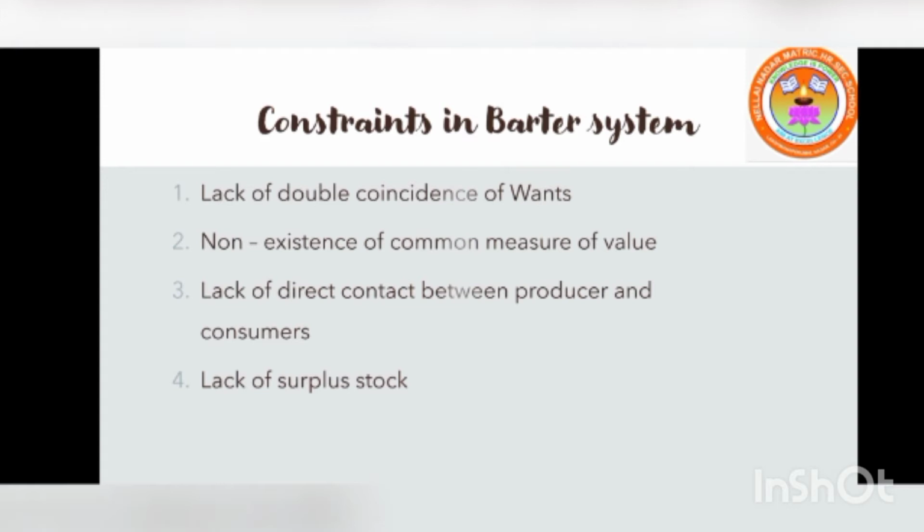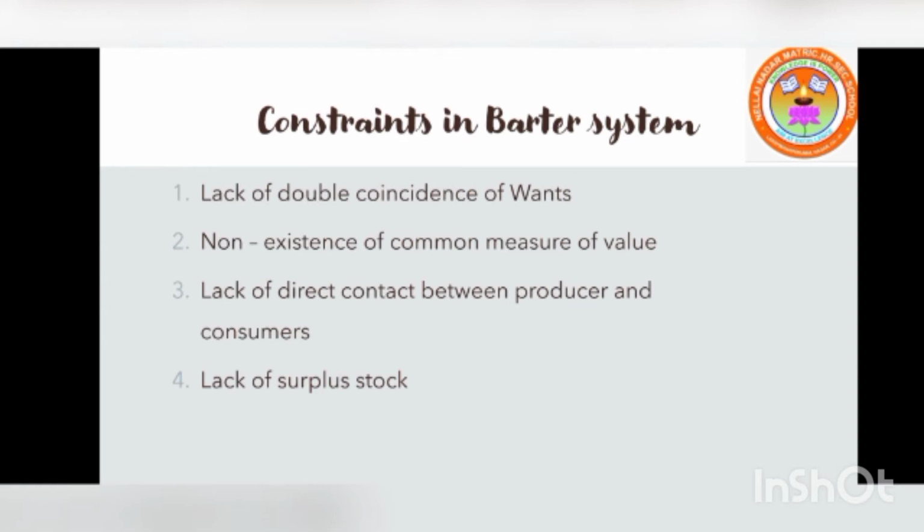First one, lack of double coincidence of wants. Second one, non-existence of common measures of value. Third one, lack of direct contact between producers and consumers. Then last, lack of surplus stock. So what is lack of double coincidence of wants?